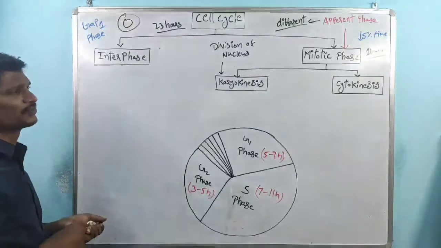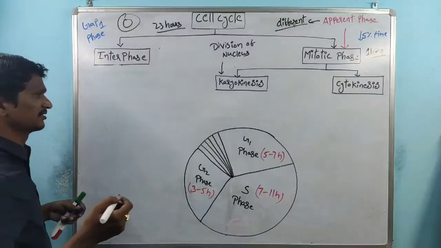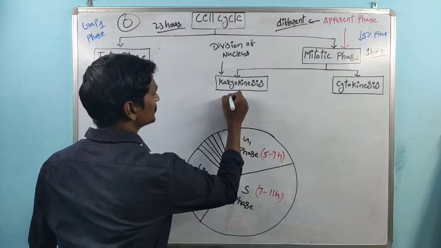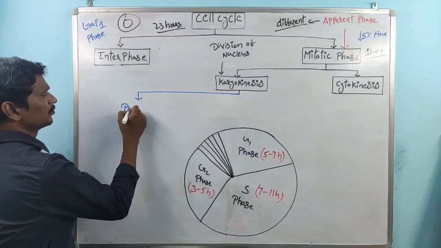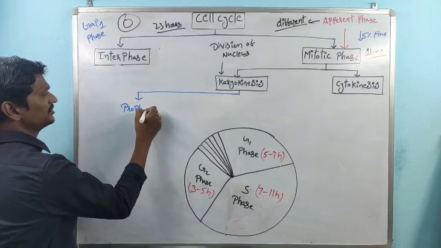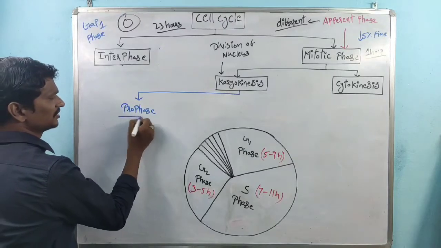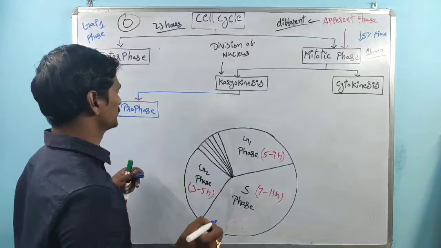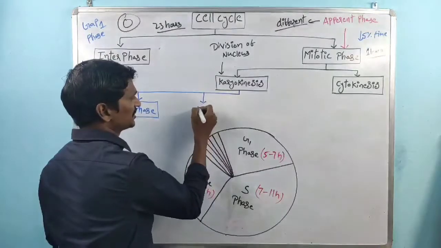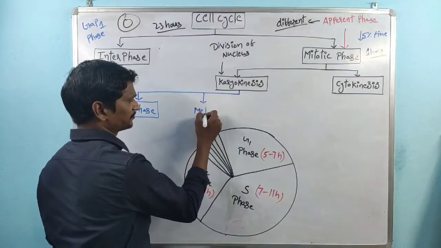So how is the division of nucleus carried out? See, the very first phase within karyokinesis is called prophase.